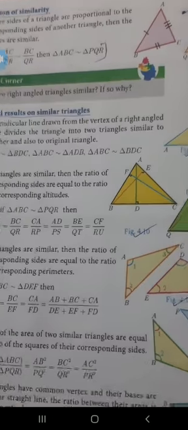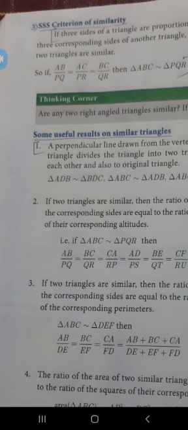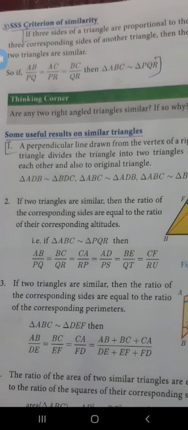Okay, then the next criteria is SSS criteria, that is all three sides. When all three sides are proportional, that means the ratios are equal, we can say the triangles are similar. The first side of the first triangle and the first side of the second triangle, AB divided by PQ, is equal to the second sides of both triangles, AC divided by PR, and the third sides of both triangles, BC divided by QR, are equal.